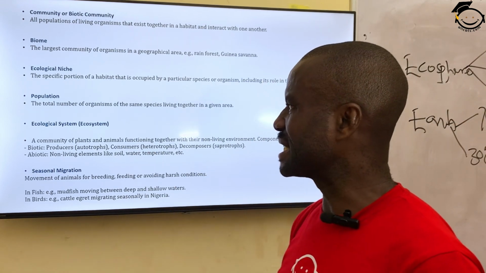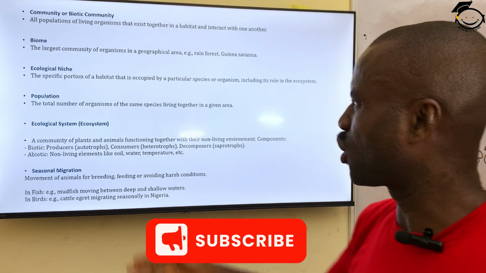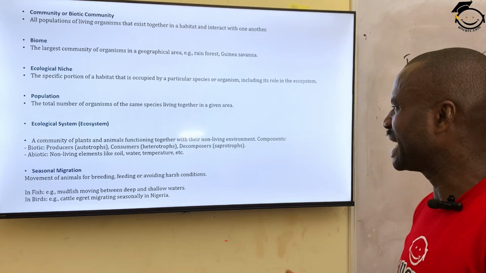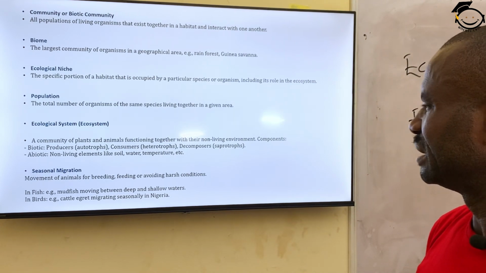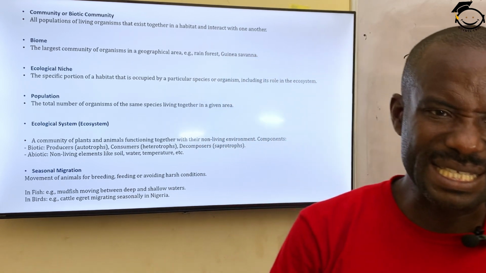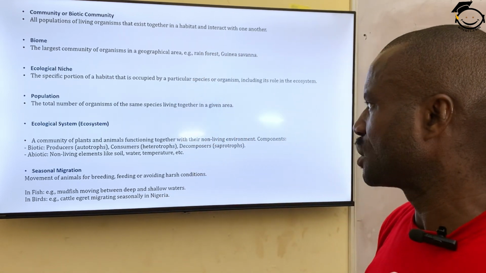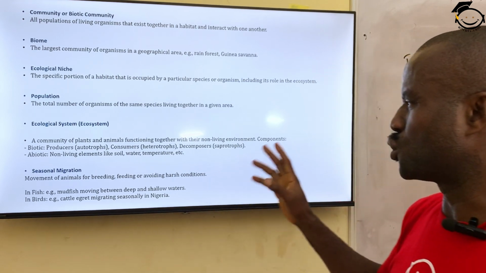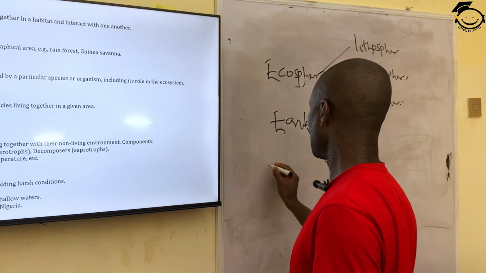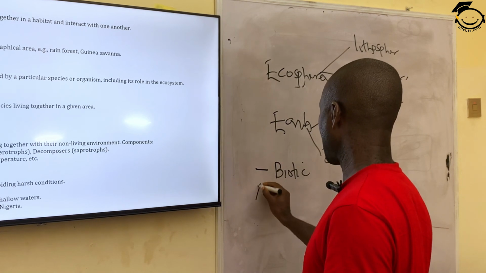The next one is ecological system, or ecosystem. Ecosystem is defined as the community of plants and animals functioning together with their non-living environment. Ecosystem simply means the interaction between plants and animals in relationship with their non-living environment. So ecosystem can be divided into two basic sections or parts. We have biotic and abiotic.